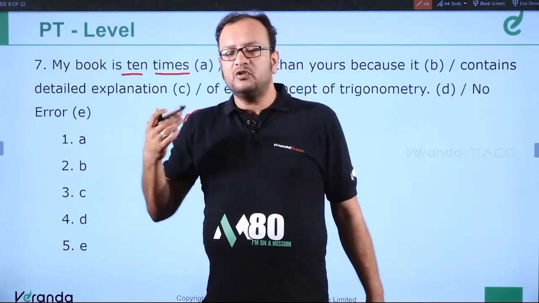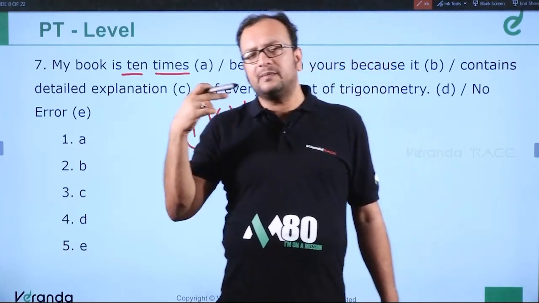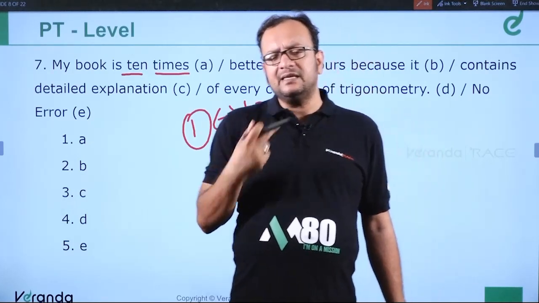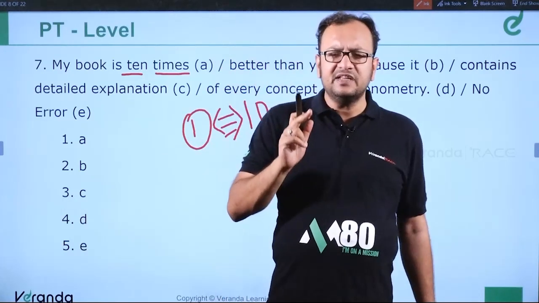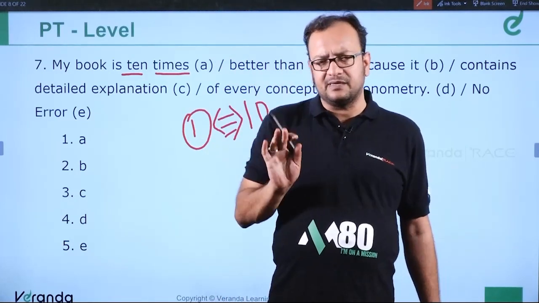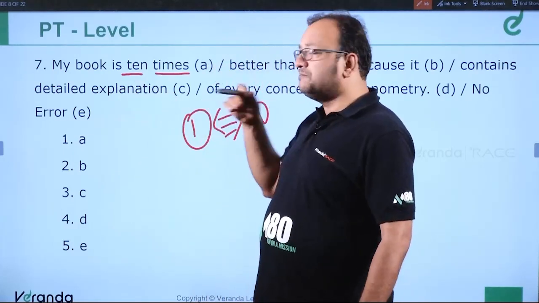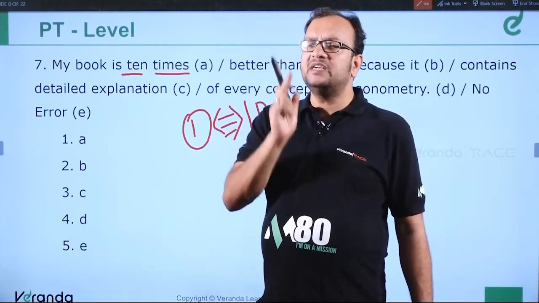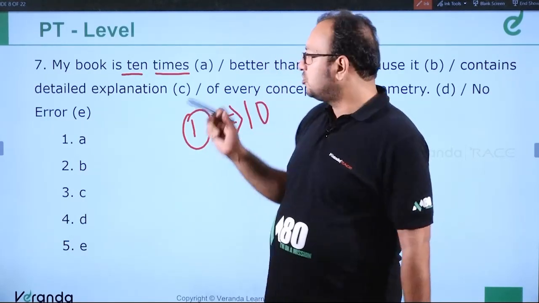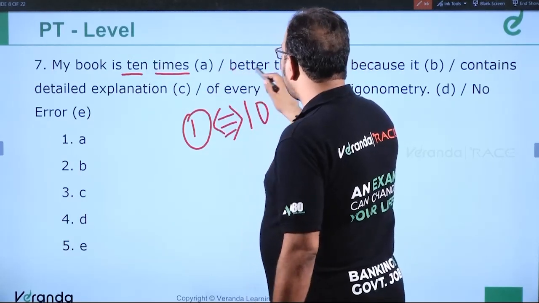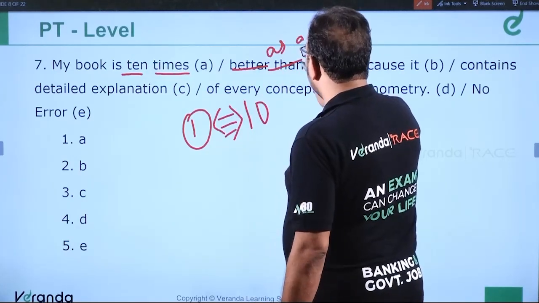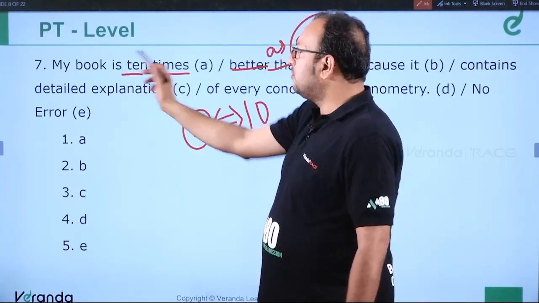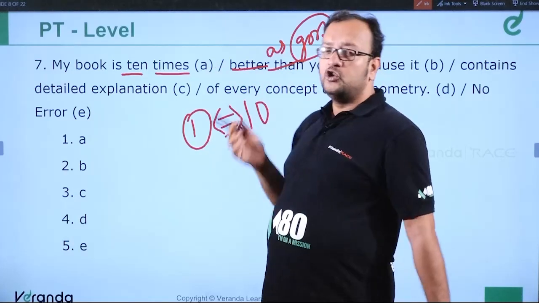So if we say my book is 10 times better than yours, I need to multiply 10 with your book to make my book. So if we have to cover 10 miles, we need to know what is 1 mile. And then with 10 times 1 mile, we make 10 miles, right? So to make 10 times better than your book, I need your book to be 1 unit. And what is 1 unit? 1 unit is the positive degree of comparison. So it should be my book is 10 times as good as yours. So we must use the positive degree of comparison, not the comparative degree.